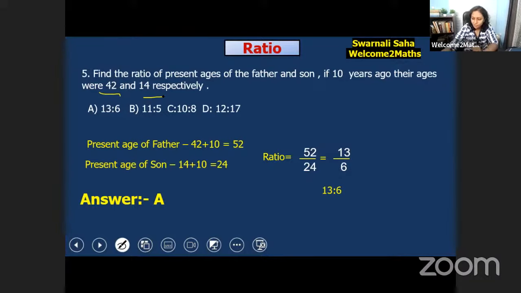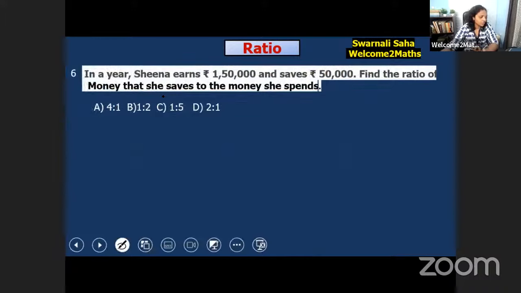So let's move on and solve one more question. Question number 6. Try to solve this question. In a year, Sheena earns 1,50,000 and saves 50,000 rupees. You have to find out the ratio of the money that she saves to the money she spends. A little bit big question.